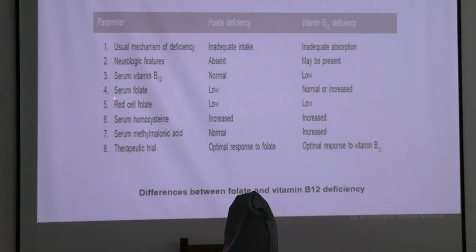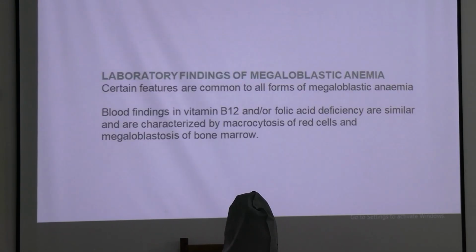RBC folate is low in both. Serum homocysteine is increased in both. Serum methylmalonic acid is increased in vitamin B12 deficiency. So these are the few differences.